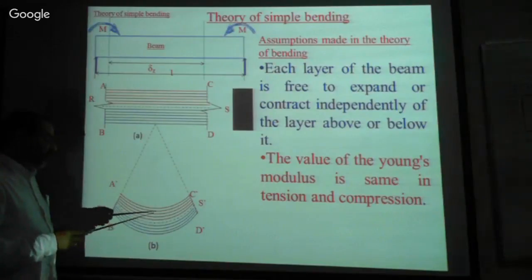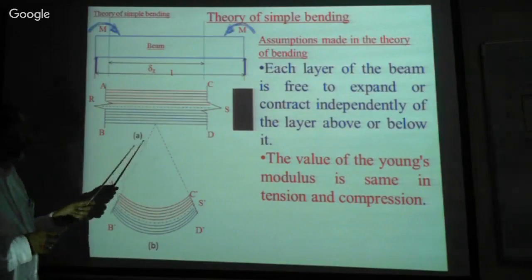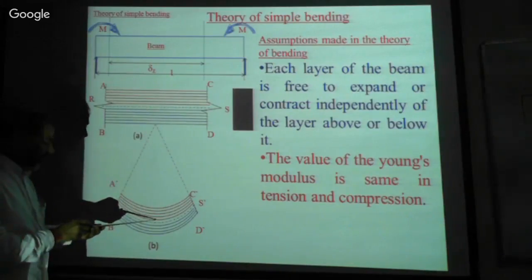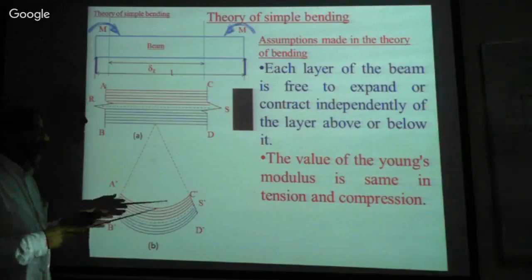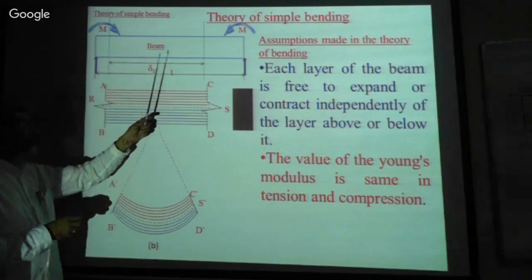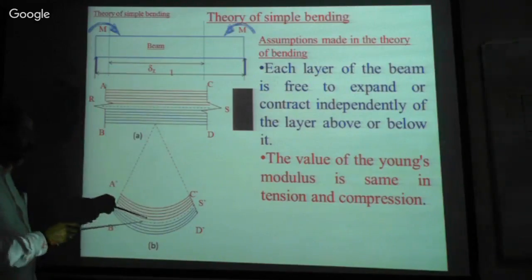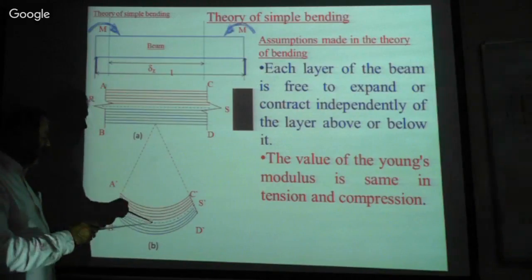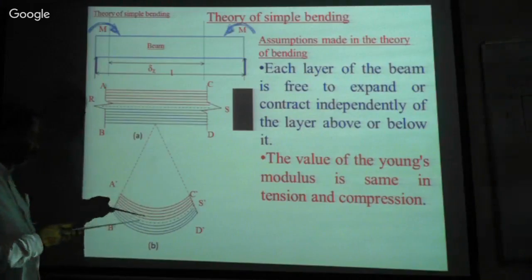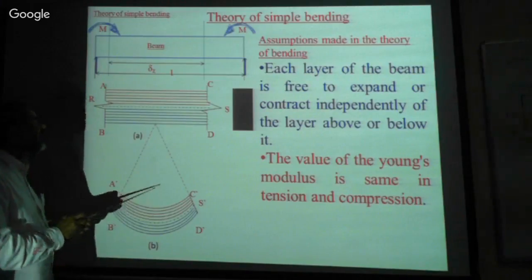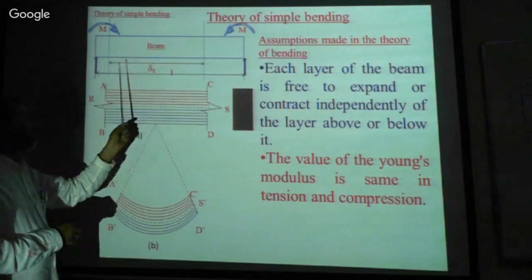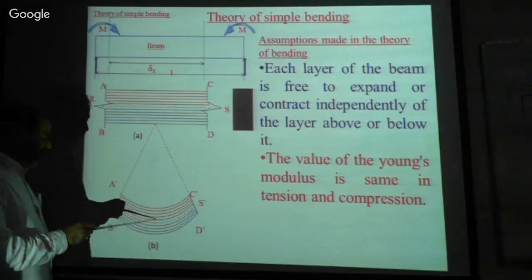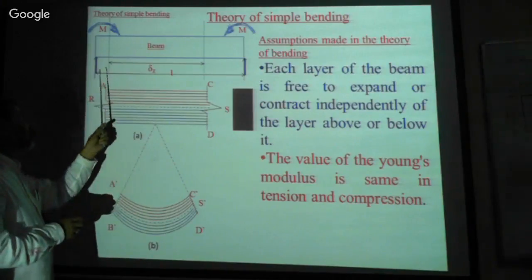See, what I mean to say here is, this is the delta x length. Now all these layers are less than the length delta x. Among these layers, all the layers above this central line are shortened from their original length, that is delta x. All the layers above are less than delta x.